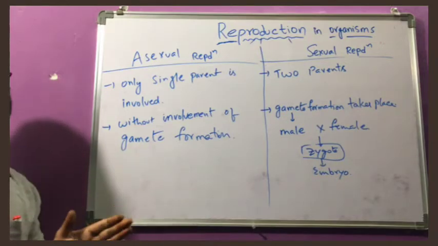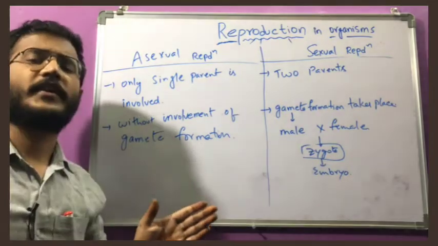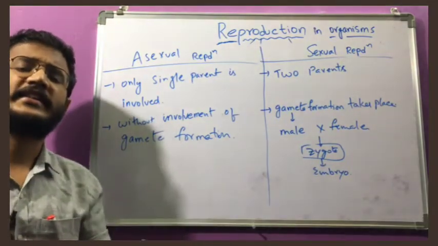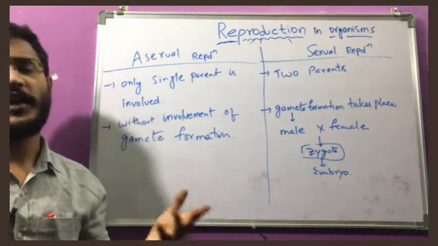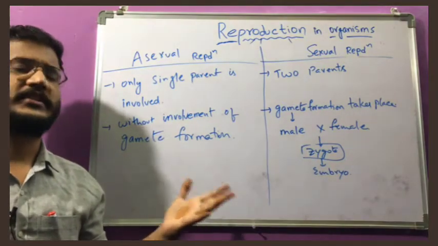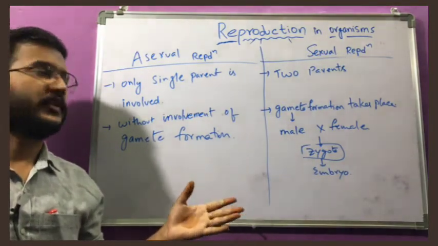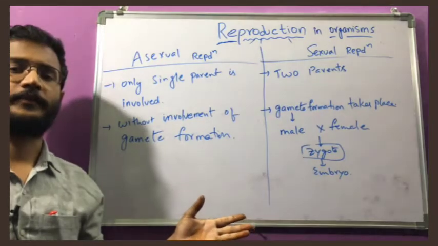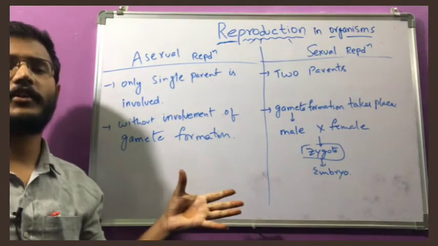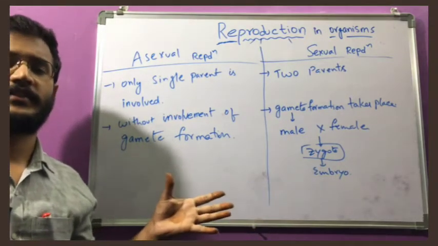Almost all the higher plants, some types of algae and fungi, and higher organisms like animals and mammals are involved in sexual reproduction, because it is the most well developed and most complicated process.